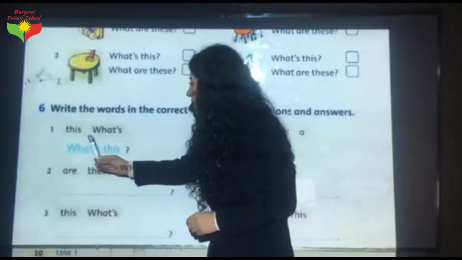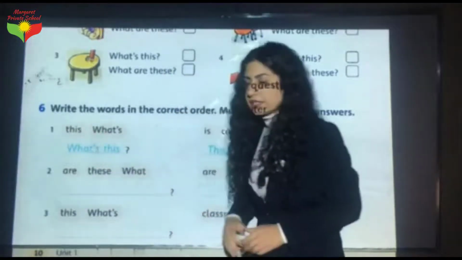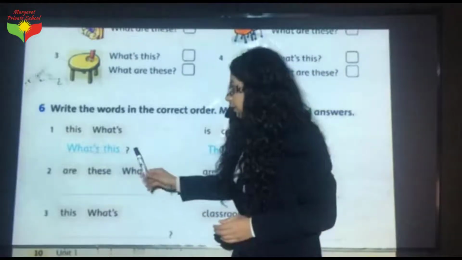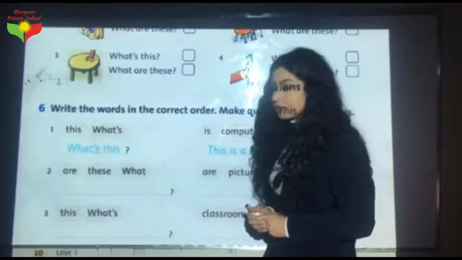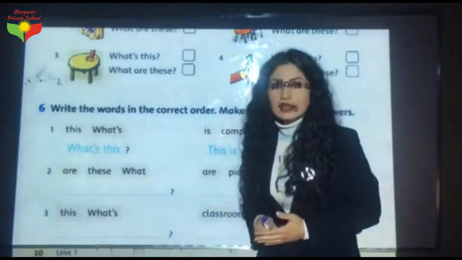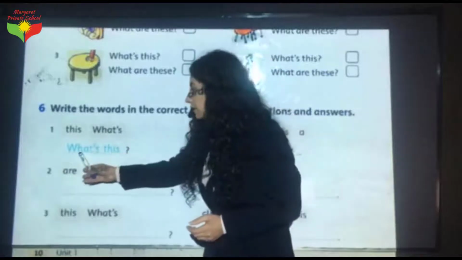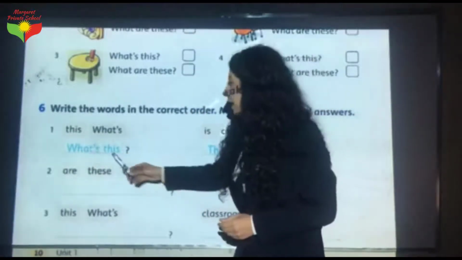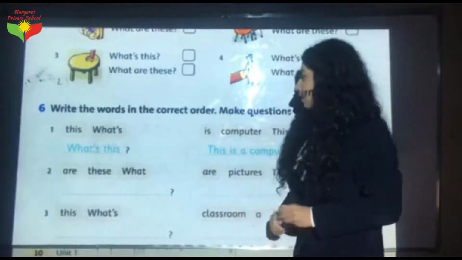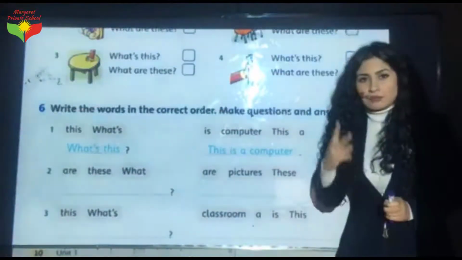We have "this" and "what." We have to put these two words in correct order. Okay? As we learned before, when we want to ask a question, we have to say, what's this? So, first of all, we have to write "what's," then we should write "this." What's this?